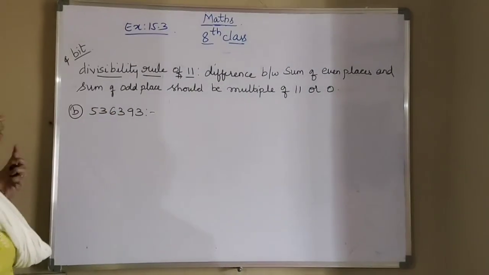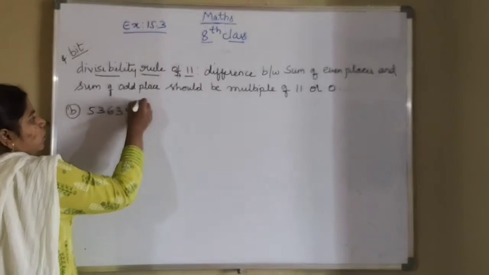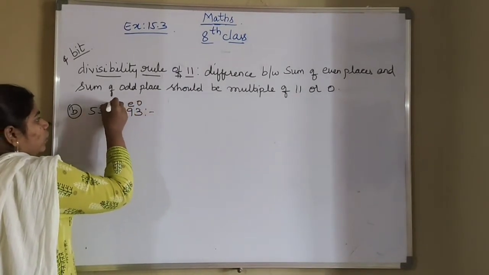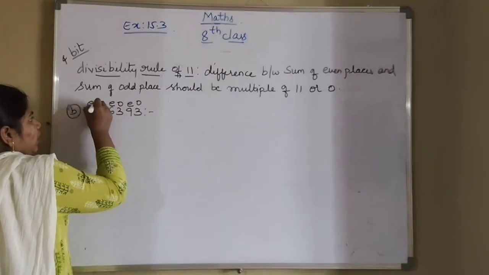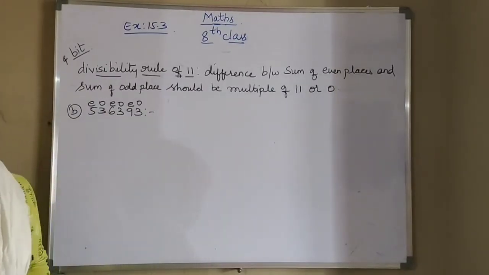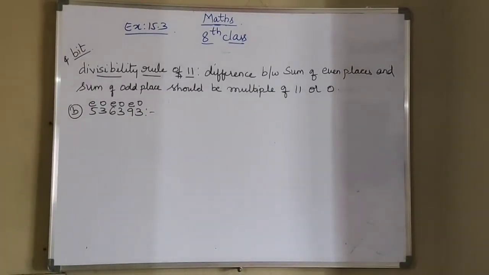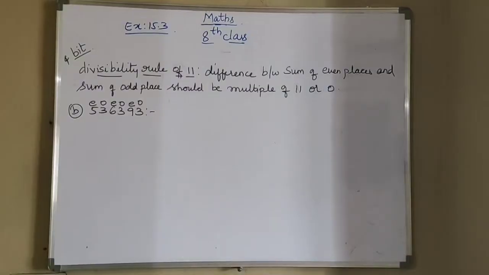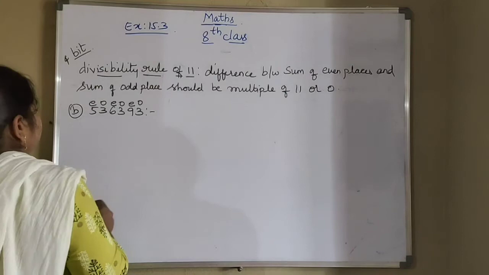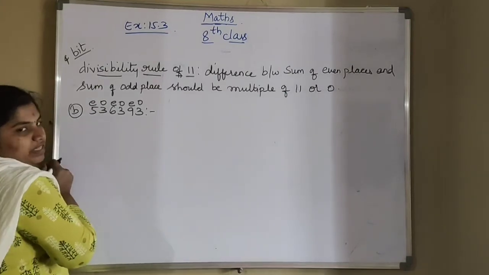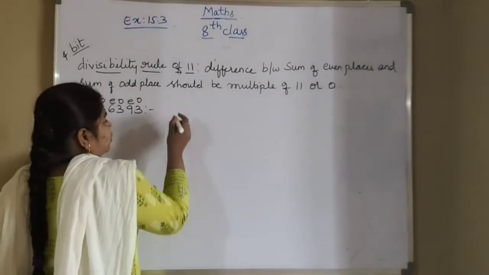So first write the odd places and even places. Odd, even, odd, even, odd, even. So now apply the condition here.